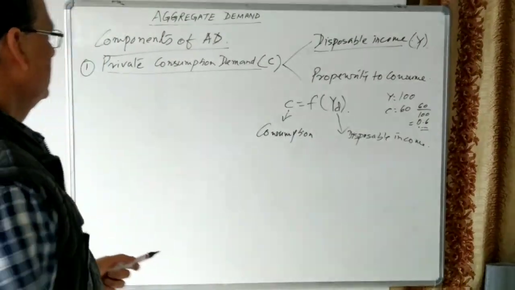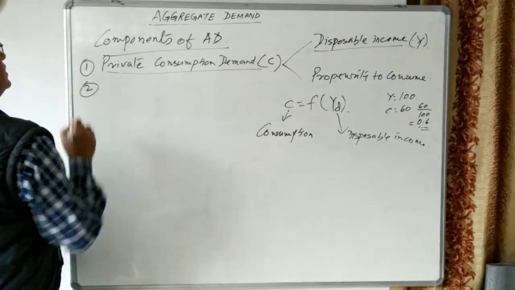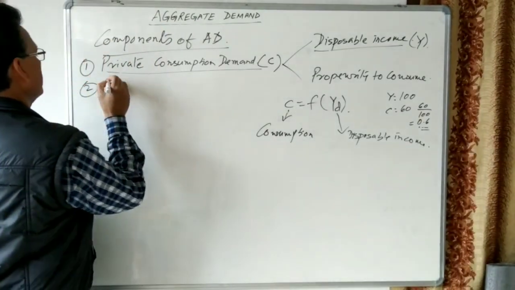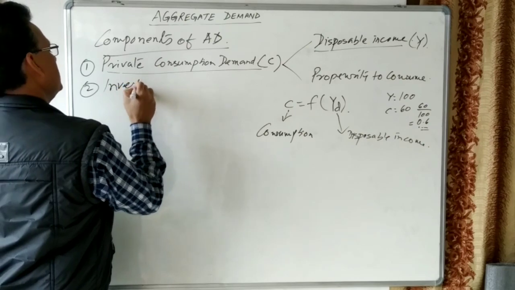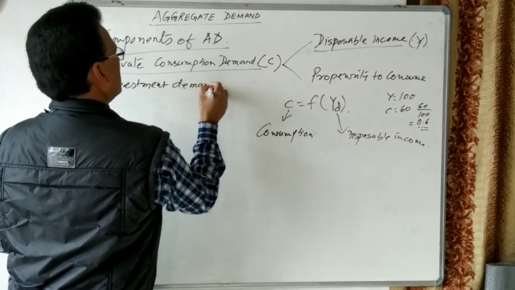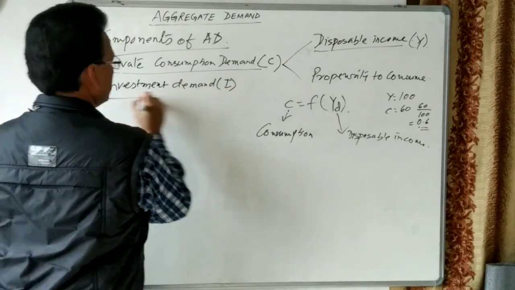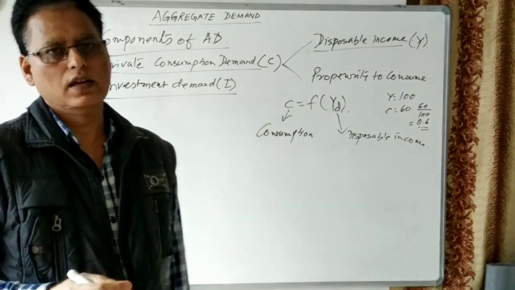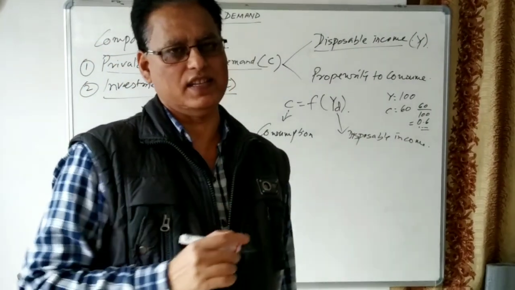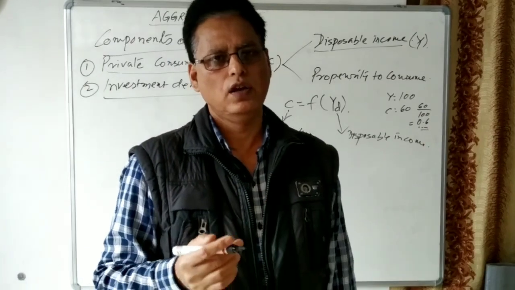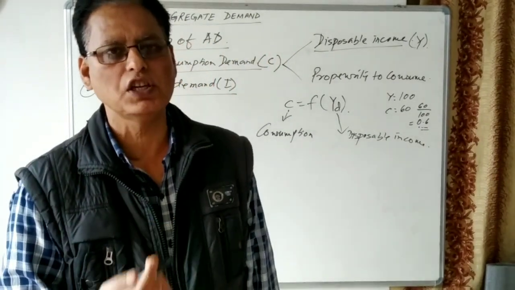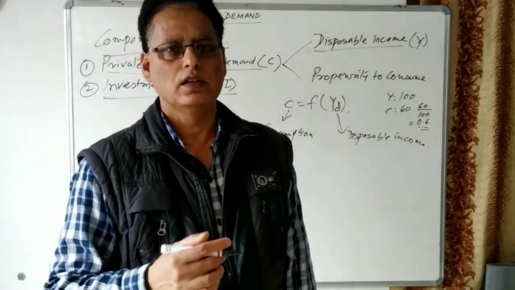The second component of aggregate demand is investment demand. Investment, as all of you know, is the process of creation of physical assets. It means investment in land, buildings, machines, tools, equipment, and raw materials.